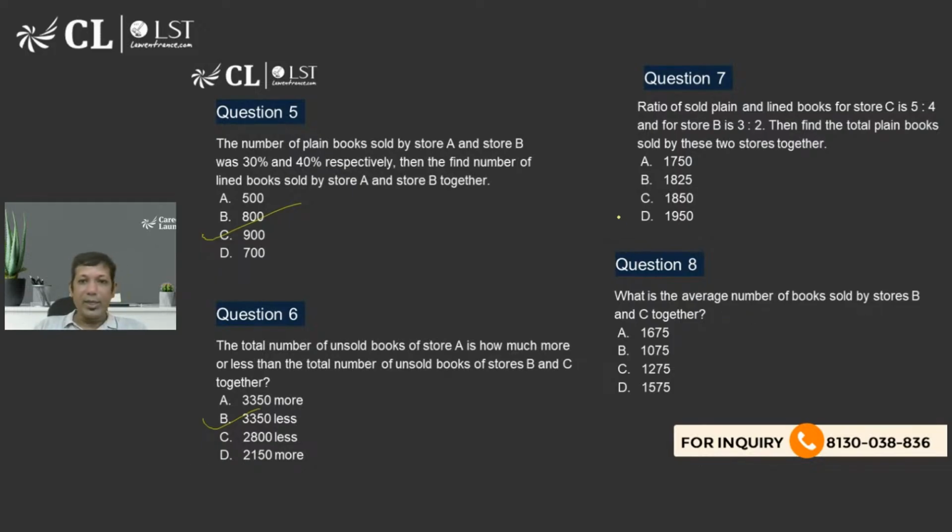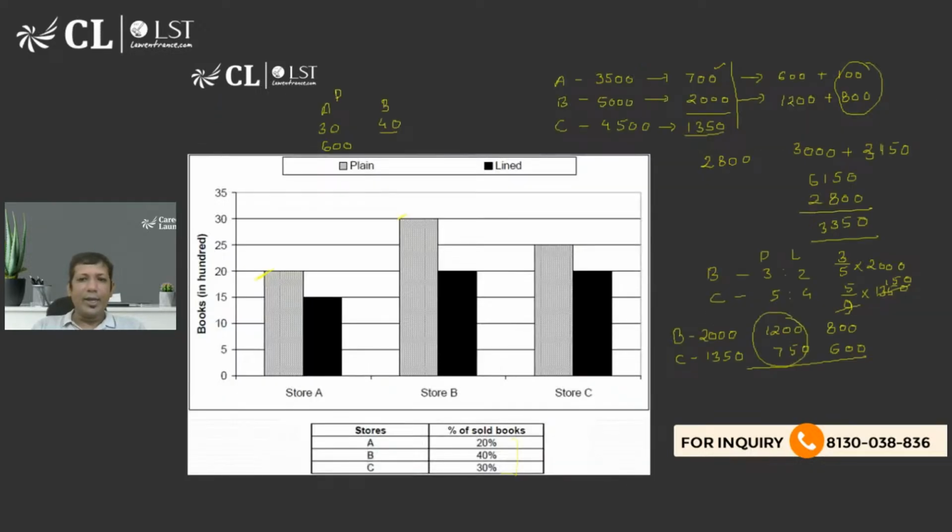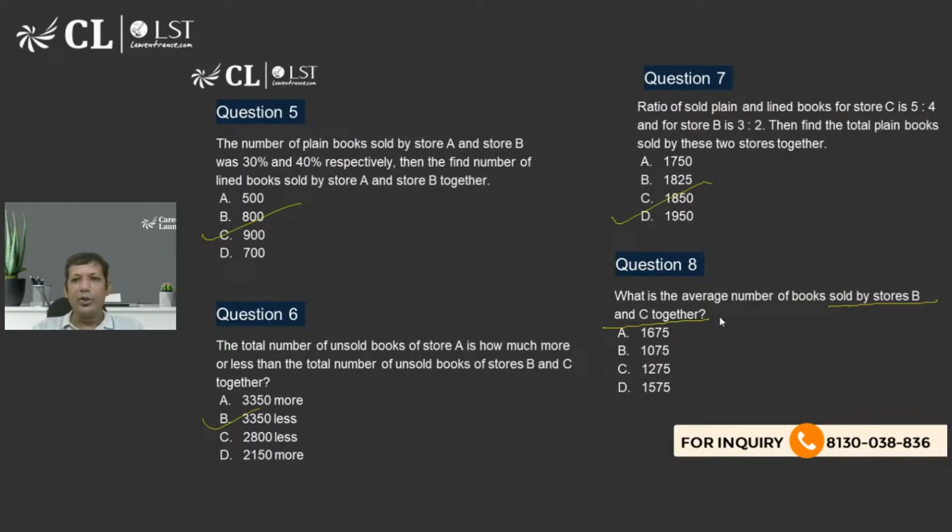Very nice, Kartikeya. The next one: what is the average number of books sold by store B and C together? That we can directly calculate, that is 2000 and 1300. 2000 plus 1300 is going to be 3300 by 2.